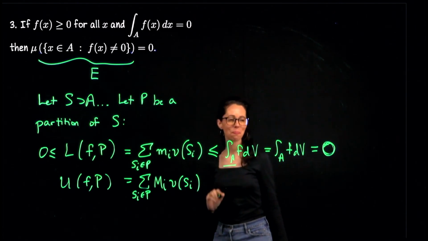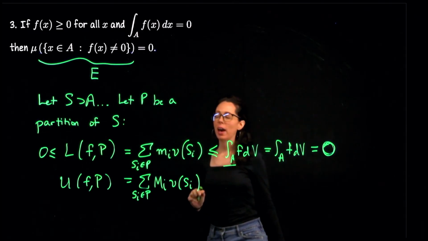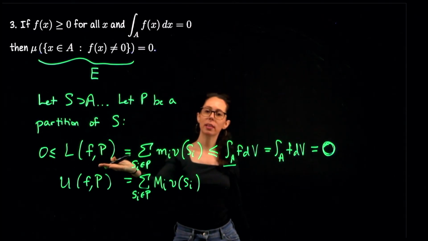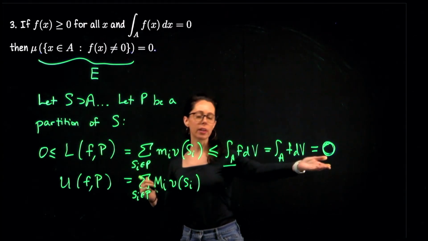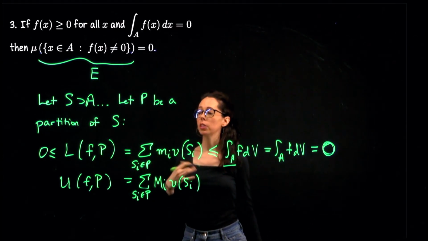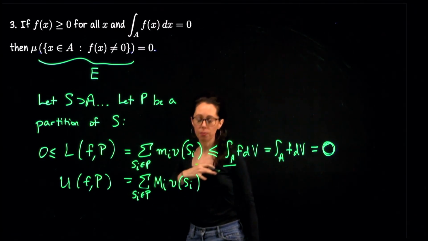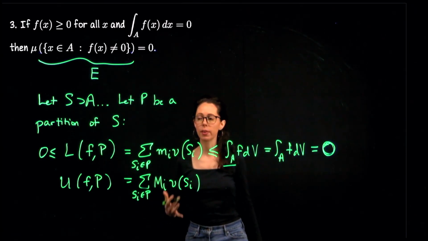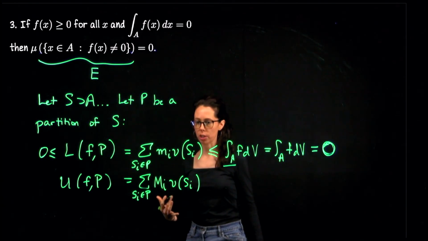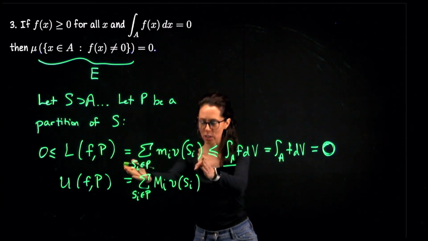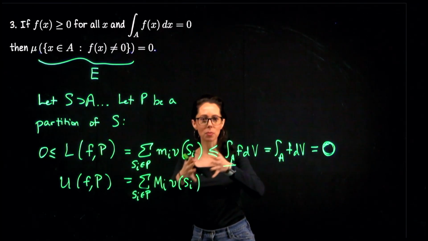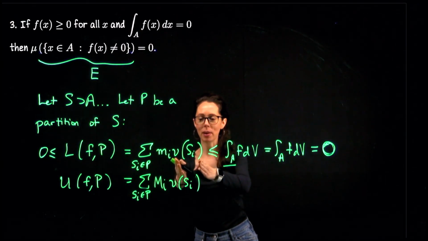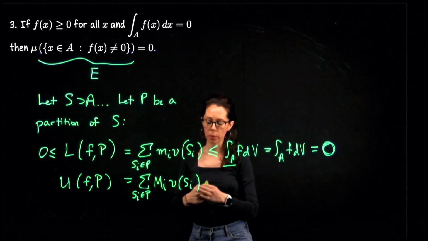Reading left to right, we have 0 is less than or equal to this lower sum of f with respect to a random unspecified partition, which is less than or equal to 0. So of course, this middle term here is 0. So regardless of the partition, the lower sum of f is 0 with respect to that partition. So going back into this expression, we realize the only way we would get 0, considering that volumes of nicely defined subrectangles are non-zero, is if all of these were 0.